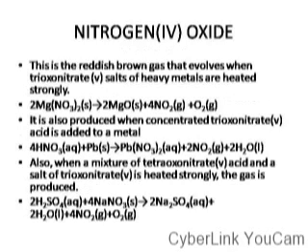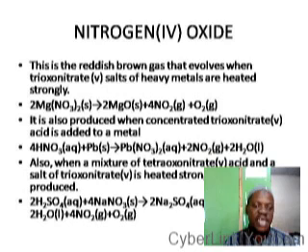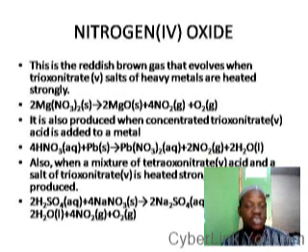Now coming to the next oxide of nitrogen, which is nitrogen 4 oxide. It is reddish brown in color, and it's always formed whenever any trioxonitrate 5 salt is heated. But it is more easily prepared from heavy metals. When I say heavy metals, I mean metals like calcium, magnesium, aluminium, zinc, iron, lead, tin, and copper. Whenever trioxonitrate 5 compounds of any of these metals are heated, nitrogen 4 oxide is produced.